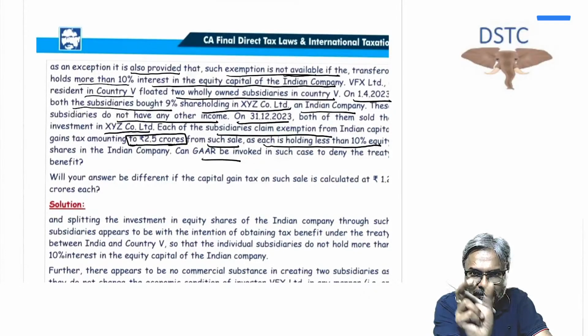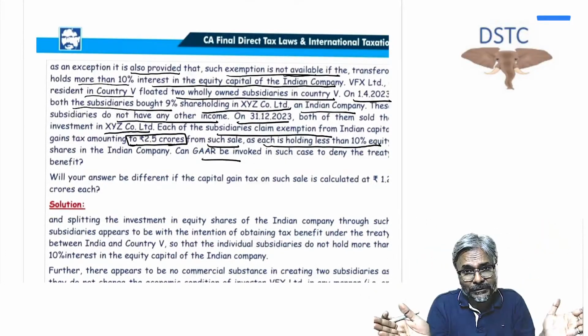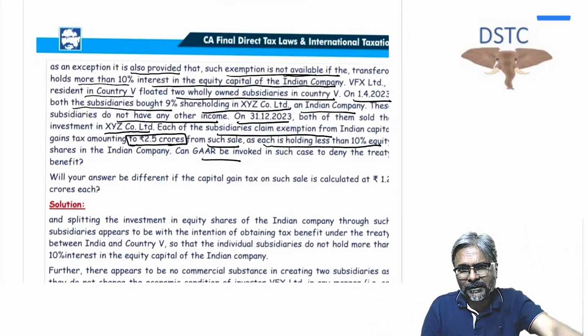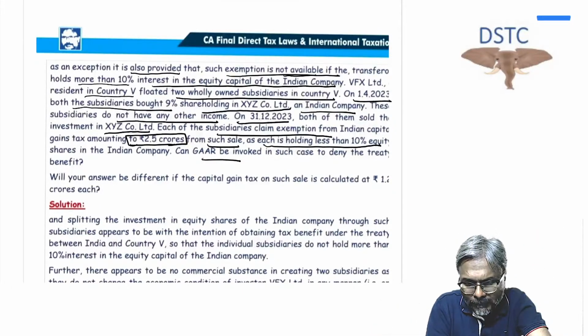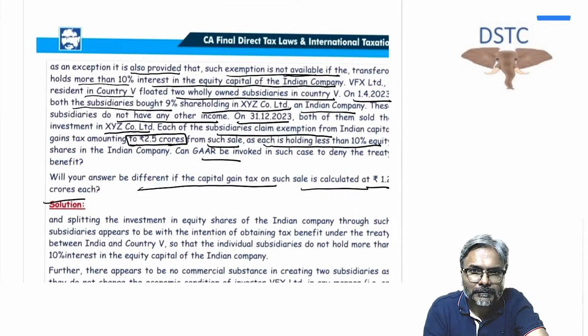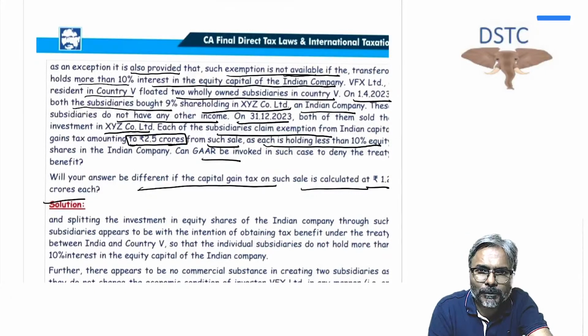Now you tell me whether the tax benefit is more than 3 crores. Yes, as a whole you have to see. So 5 crores. So the tax benefit is also more than 3 crores. But what will be your answer if the capital gains tax on such sale, instead of 2.5, is 1.2 crores each? So 1.2 and 1.2, 2.4.